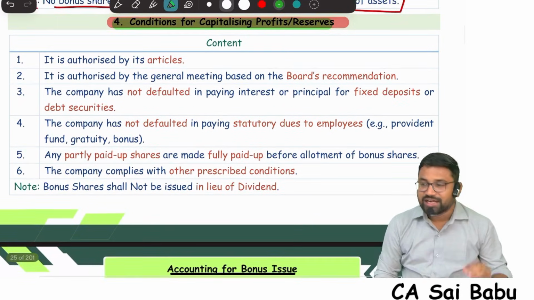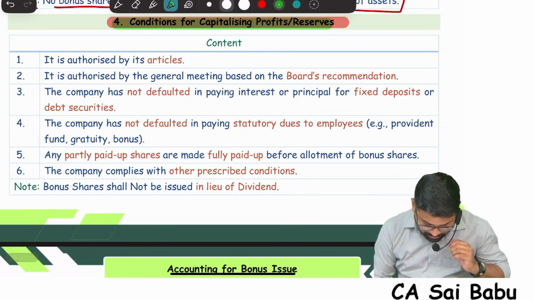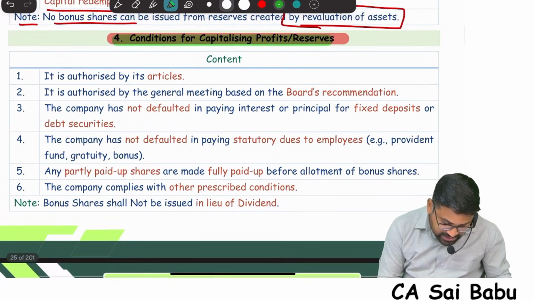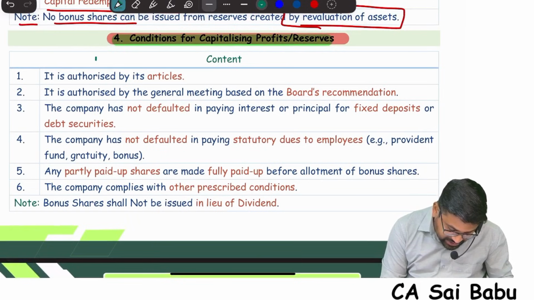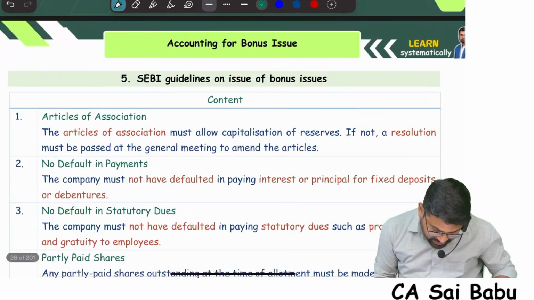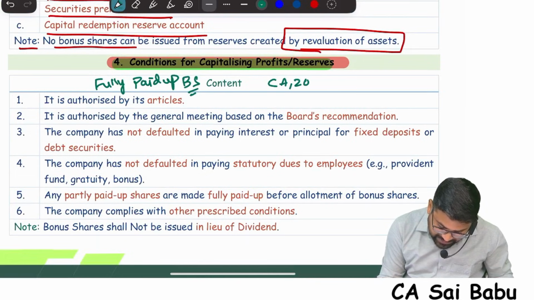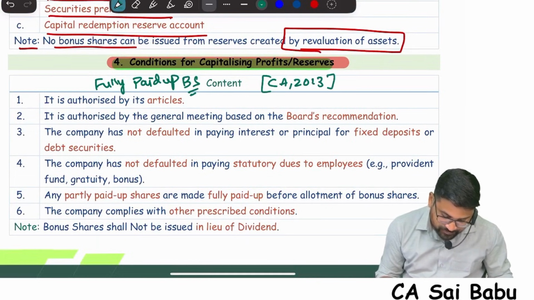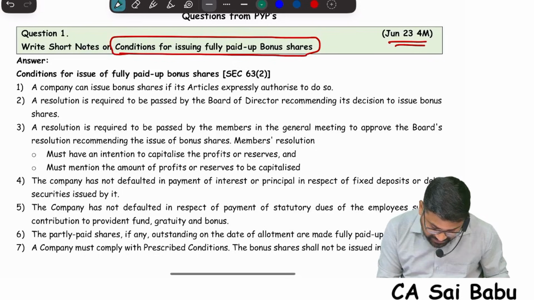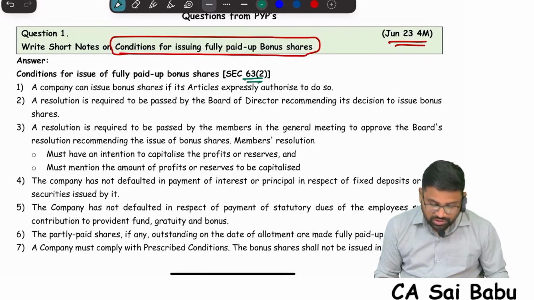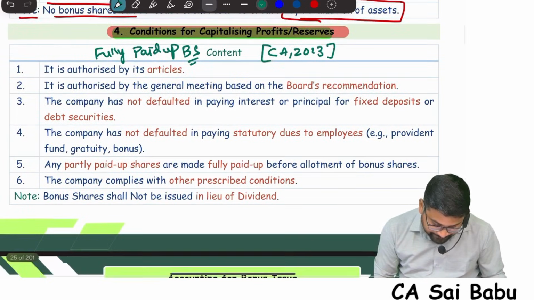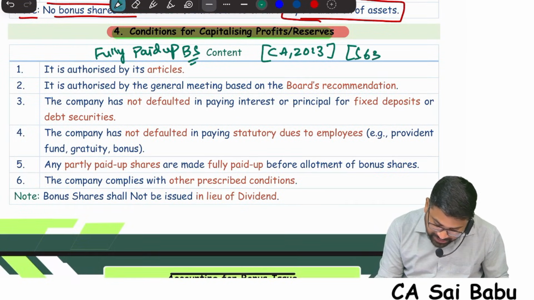Okay. Now see the conditions for bonus issues here. And sir, these conditions are only for fully paid bonus shares. Please understand. These are conditions for fully paid bonus issue or bonus shares. And these conditions are from the Companies Act. I think in the Companies Act we have an exclusive separate section, which is section 63, which exclusively talks about bonus issue.